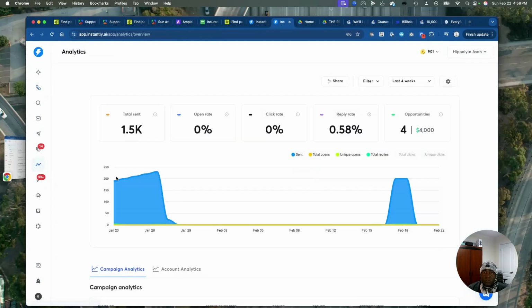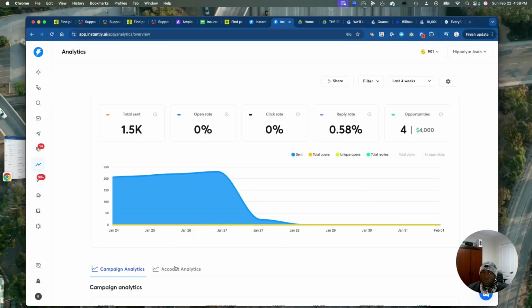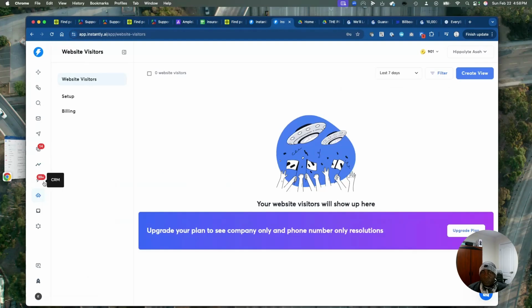Now, there's the analysis. Every campaign is analyzed. We analyze everything, how many sent, and we share the report with you. For example, this campaign has a potential of $4,000 in return, for a small business. There are other offers we provide, like website visitors, if you need that. Most people don't do this, but it depends on the plan. There are also AI agents and other tools in our toolbox that we can use for you.